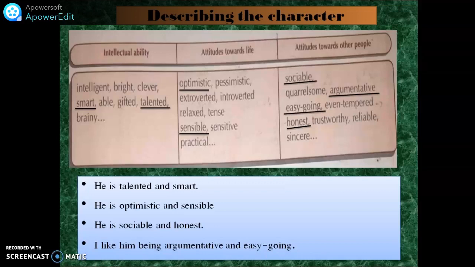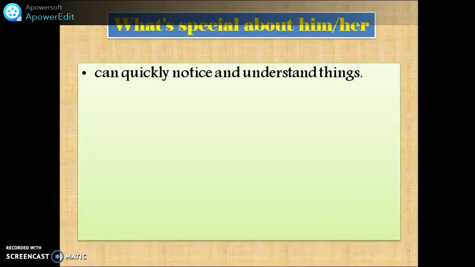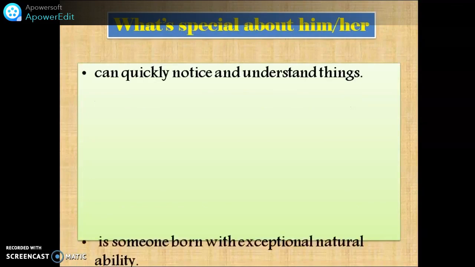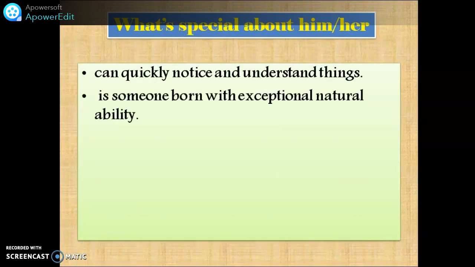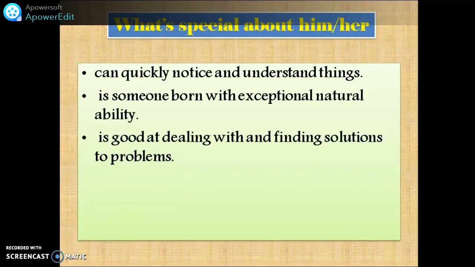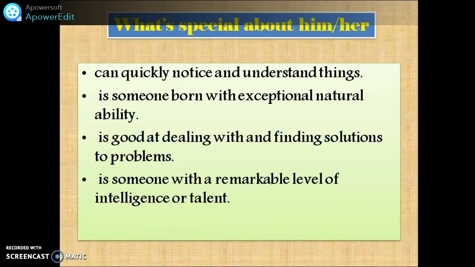So this is just to give your opinion about what you like in him, or what are the characteristics or the things you like in that person you are describing. Again, we move now. So what's special about him or her? So here you use sentences like those. Can quickly notice and understand things. Is someone born with exceptional natural ability? Is good at dealing with and finding solutions to problems? Is someone with a remarkable level of intelligence or talent? Again, what's special about this person?